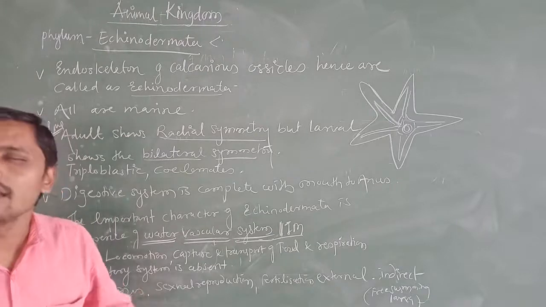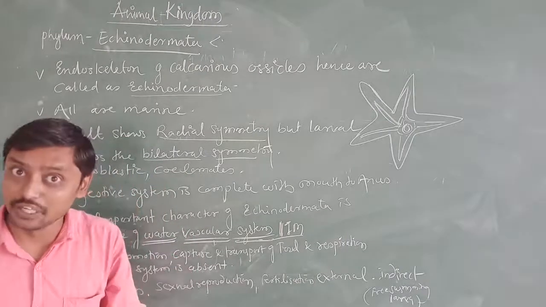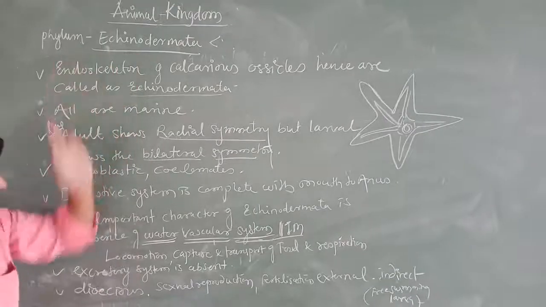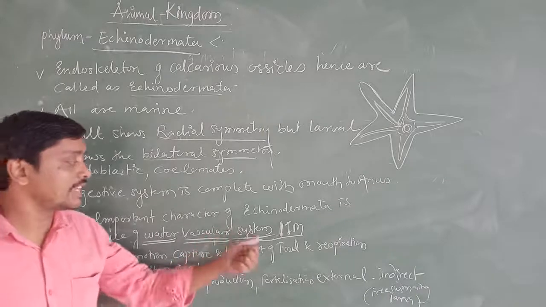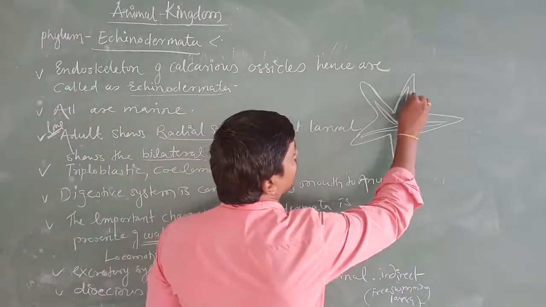Water canal system, with ostia, spongocoel and osculum, we studied. But here in echinoderms the important character is the presence of the water vascular system, and here I have drawn the water vascular system like this.